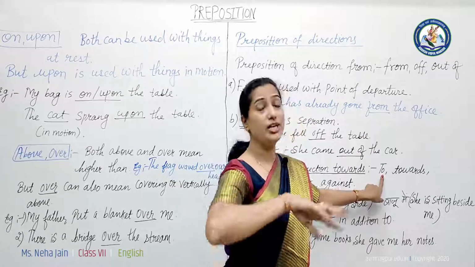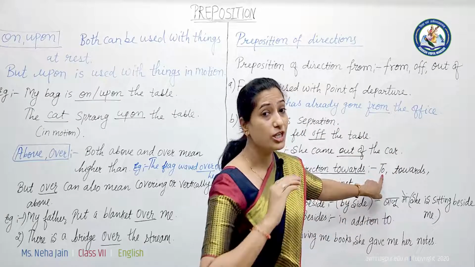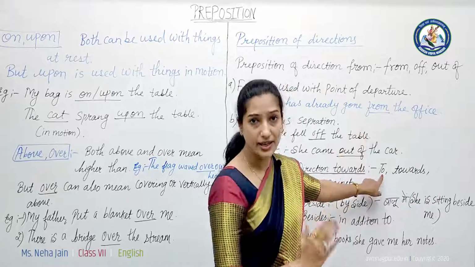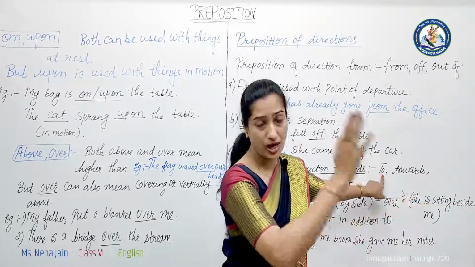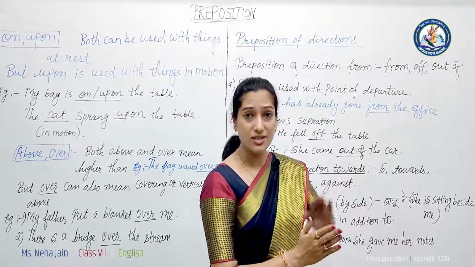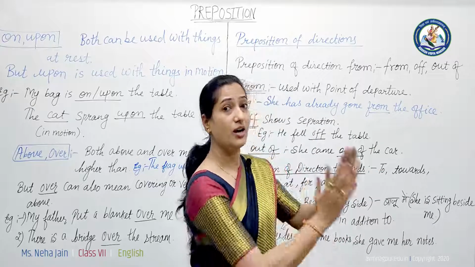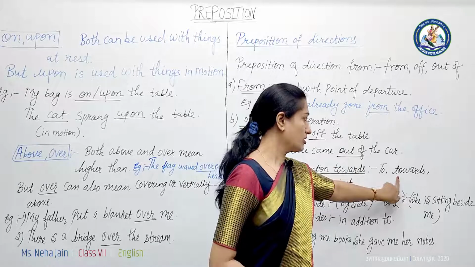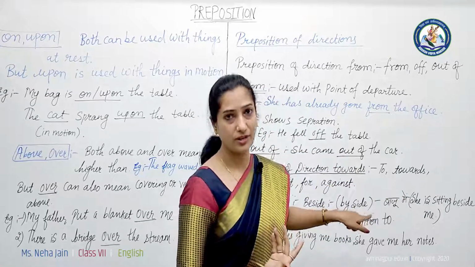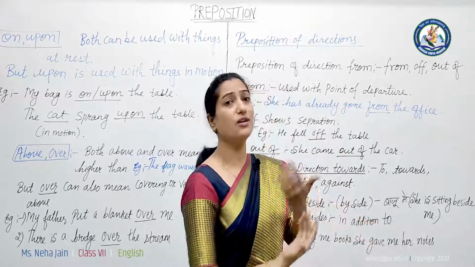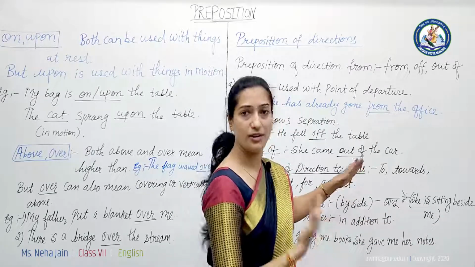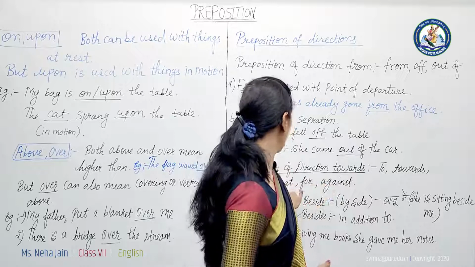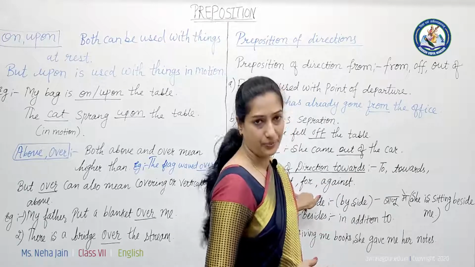To: she is going to school. Now, she is going towards the school. It is very clear that she is going towards the school. We are not talking about the destination, but about the direction of that particular destination. Okay, towards: she came towards me, है ना, वो मेरी तरफ आ रही है. तरफ means we are talking about direction here. Into we can also use here, and at.